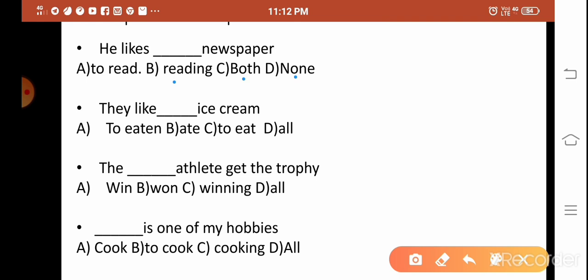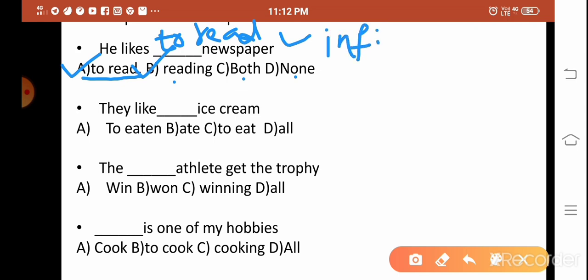He likes reading newspaper is correct. Reading is also correct. But if you write he likes to read, sometimes it can be both. He likes to read newspaper. It means it is an infinitive verb.